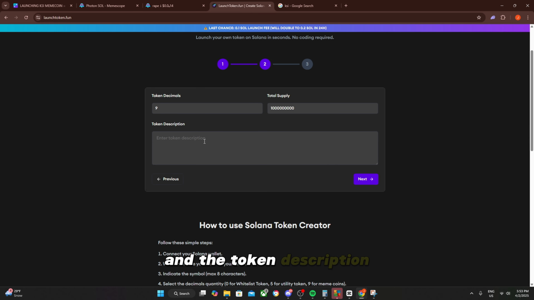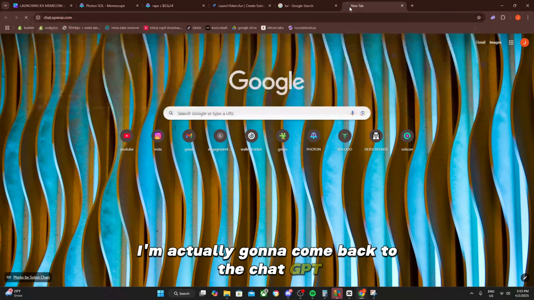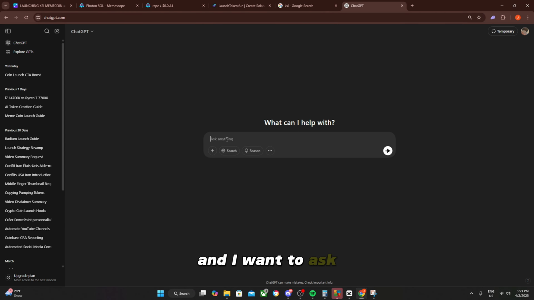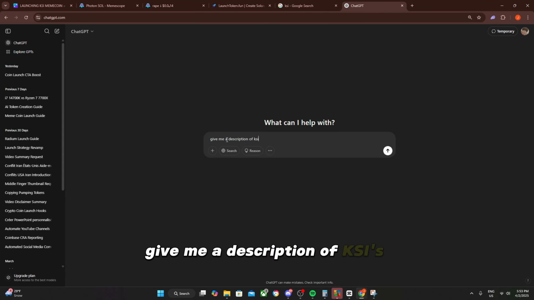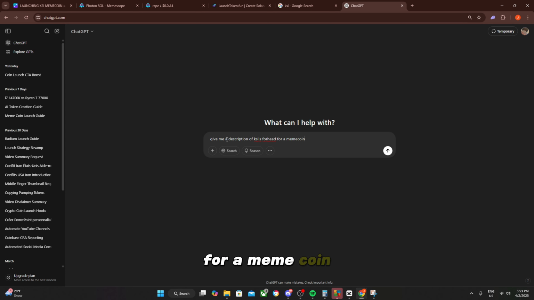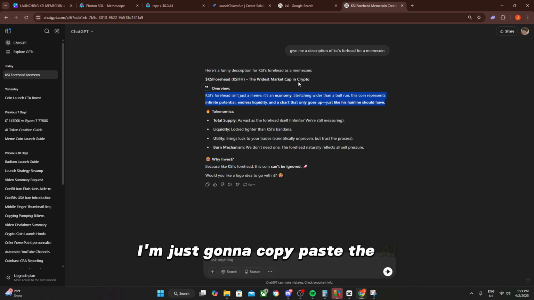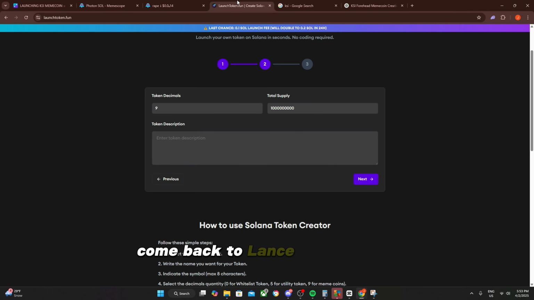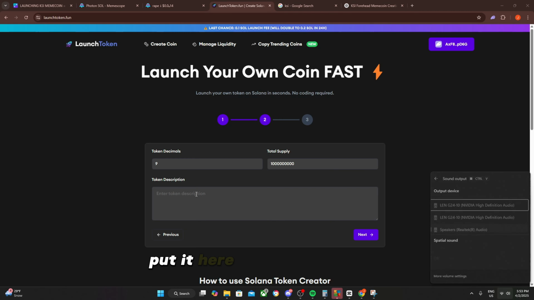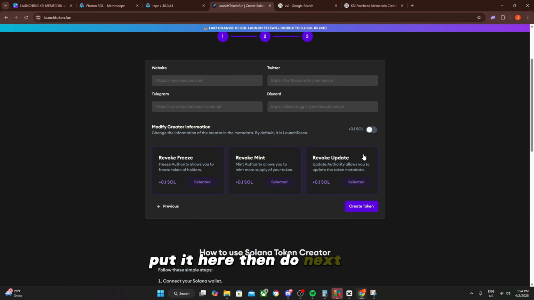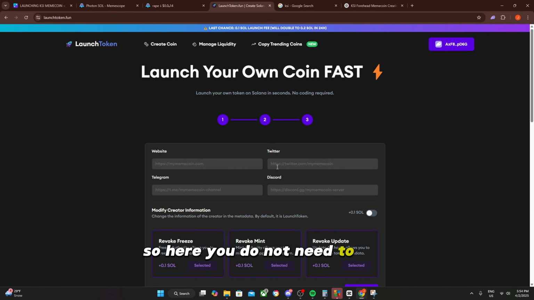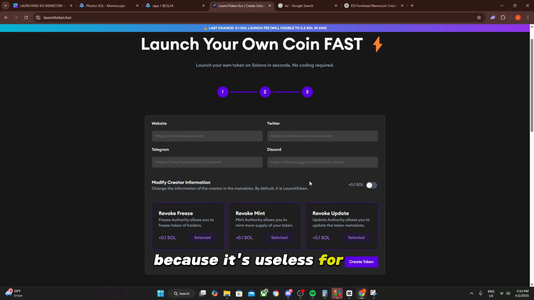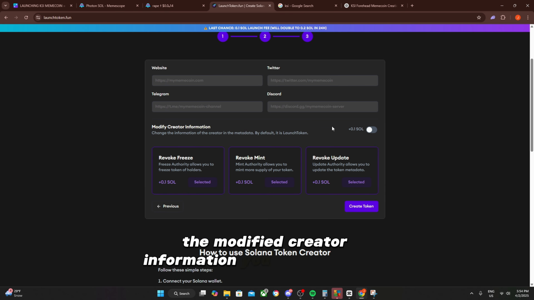And the token description, I'm actually going to come back to ChatGPT, and I'm going to ask, give me a description of KSI's forehead for a meme coin. I'm just gonna copy paste the AI generated description, come back to launchtoken.fun, put it here, then do next. Okay, so here you do not need to put any links because it's useless for now for this coin. The modifier creator information, you can keep that off,